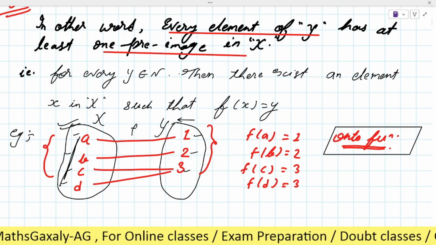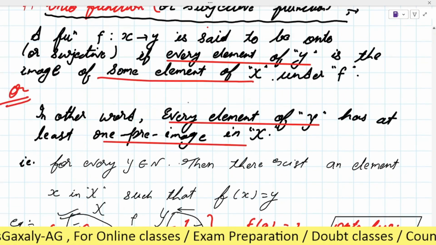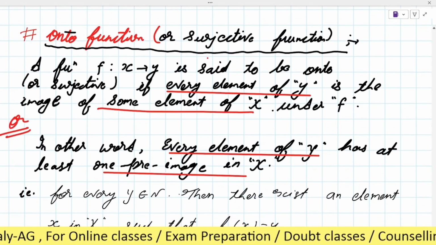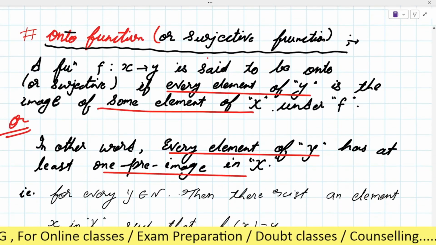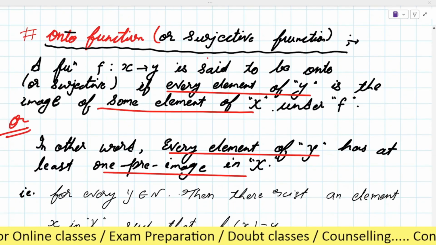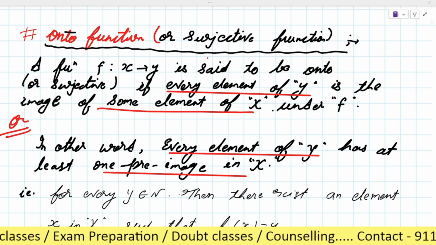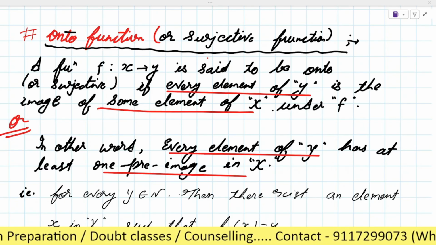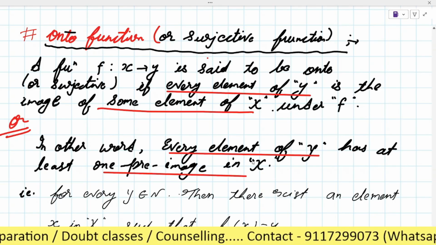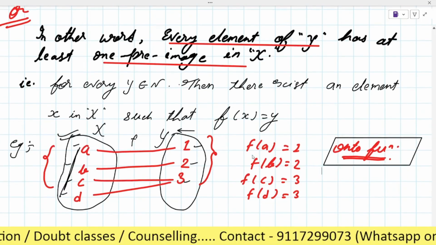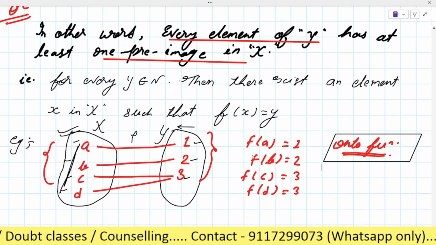Clear. First of all, please note it down. If you have noted the definition, then it's okay. Otherwise, please note it down. You have noted both definitions. Now let's note down the example.